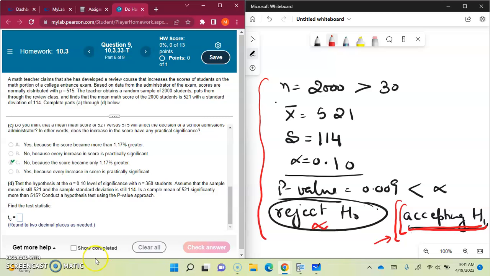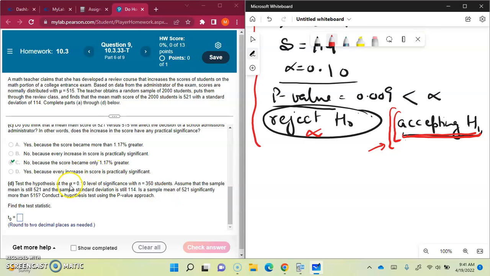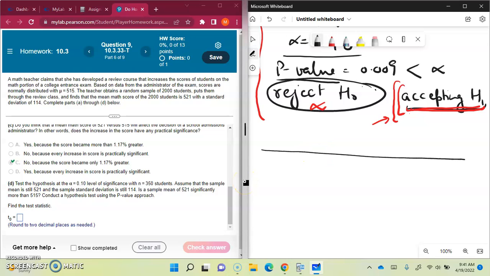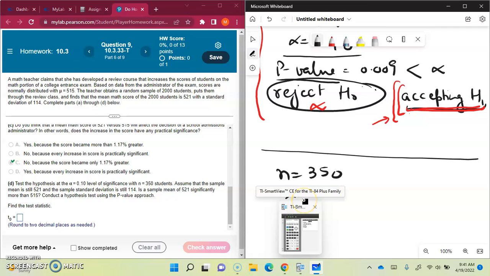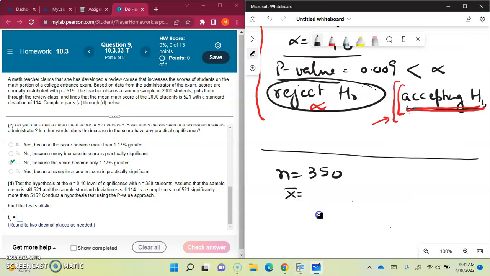Now what, the test statistic, test the hypothesis at alpha 0.10 level. Now they are saying the sample size is smaller. They change the sample size to 350. Assume that the sample mean is still 521. So the sample mean is still 521 and the standard deviation is still 114.